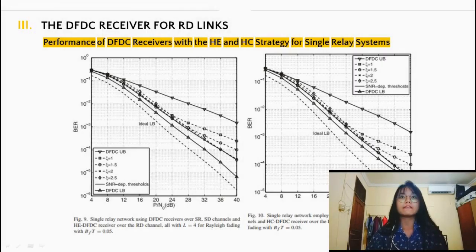3. The DFDC receiver for RD links. Because of the selective DF protocol, a relay remains silent when its detected data is in error. Therefore, the transmissions from relays over the RD links are discontinuous. To resolve it, we can use the HE and HC strategies. From the use of the HC and HE strategies with the DFDC receiver, we can see that the HE strategy exhibits a diversity loss, while the HC strategy shows a lower bit error ratio and, with increased signal-to-noise ratio, improved performance.